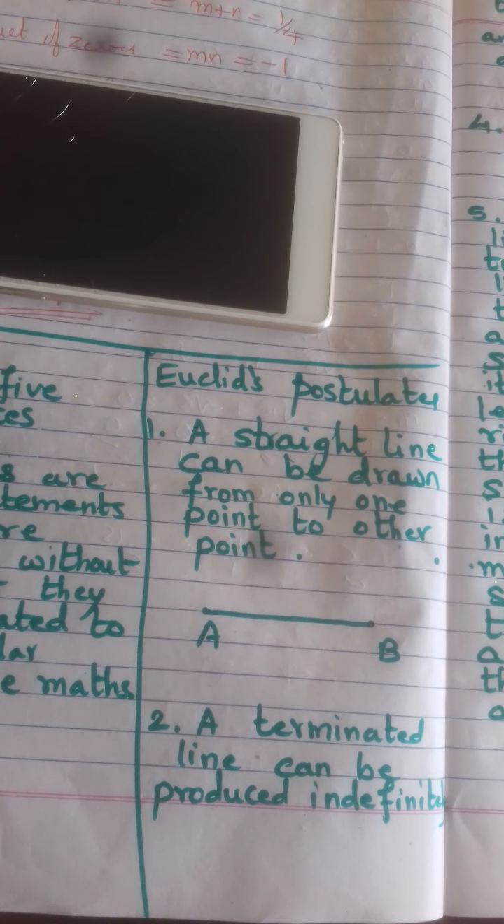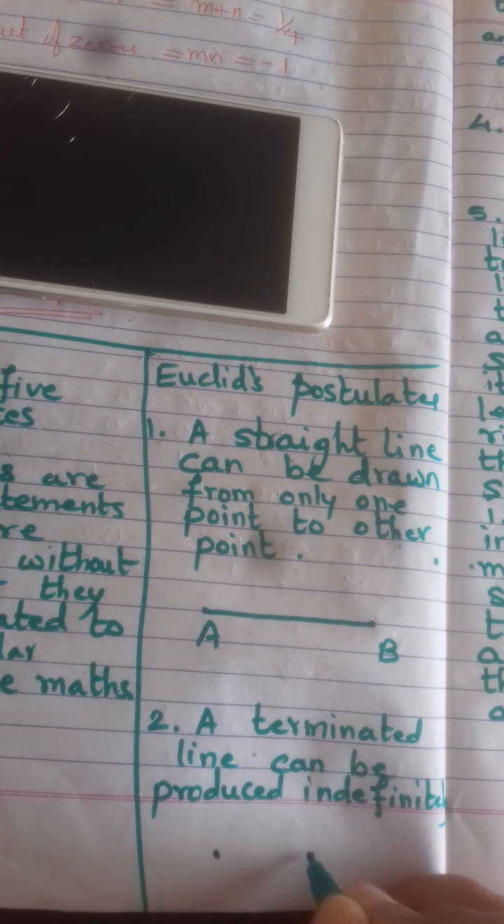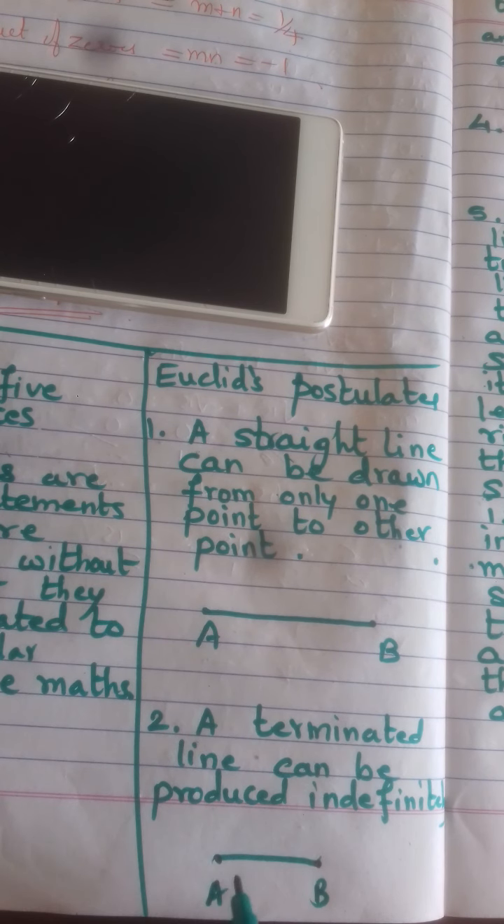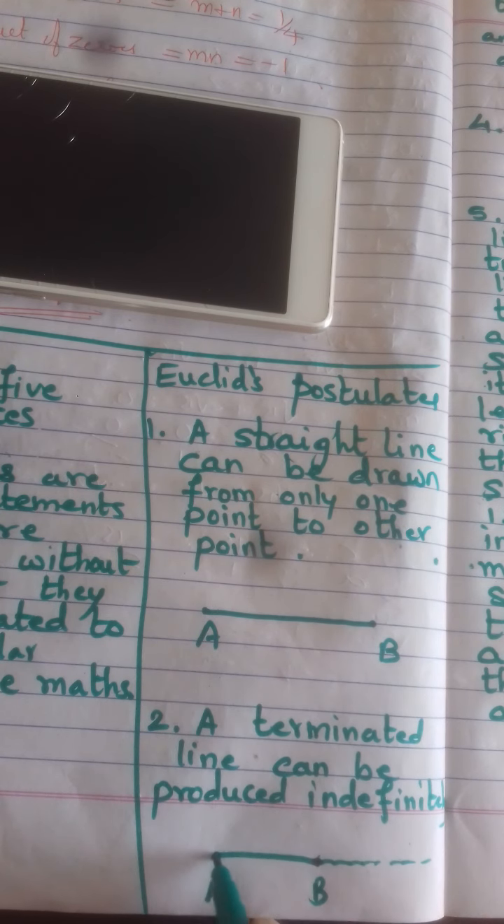Then we will see the second postulate of Euclid. The second postulate is, a terminated line can be produced indefinitely. What does it mean? Suppose there is a line AB. Its terminating ends are A and B, that is, it is not extending beyond B or beyond A. So this can be produced on this side indefinitely, and on this side also. So a terminated line can be produced indefinitely. This is the second postulate of Euclid.